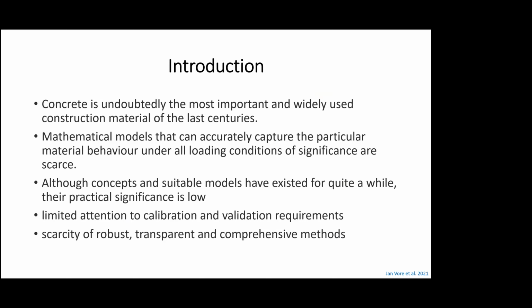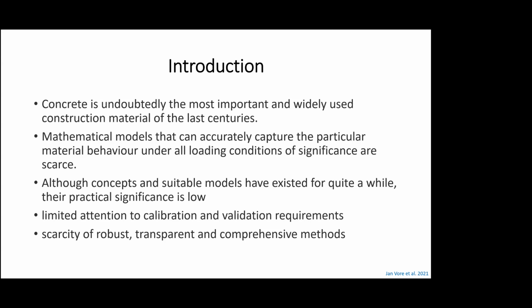There are innumerable models existing, but they can only look at certain very narrow aspects of concrete behavior. And then there is also limited data for calibration and validation of experiments and new phenomena. So there is a scarcity of robust, transparent, and comprehensive methods. One single theory of concrete does not exist, right?